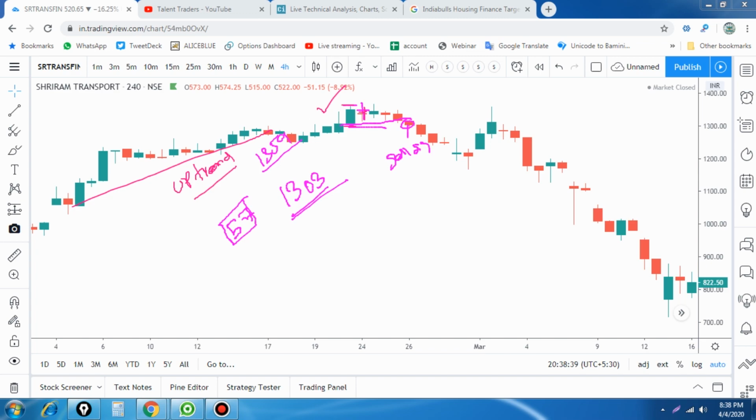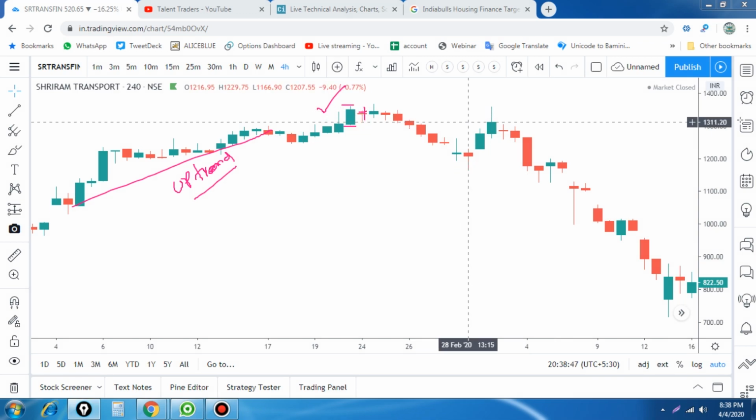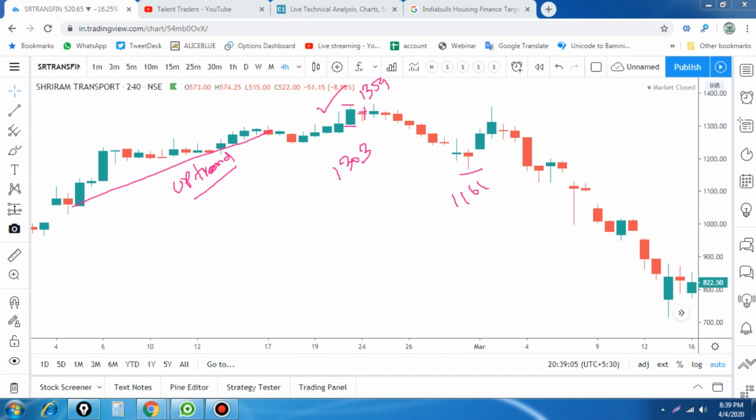So from 1303 the market fell down by 100 points, even more down. So let me show you that value exactly. If you have seen, it made a low of 1166, where you sold at 1303. 1303 was your selling value, and stop loss 1359, and the market made a low of 1166, where your stop loss was not triggered after your signal triggers.